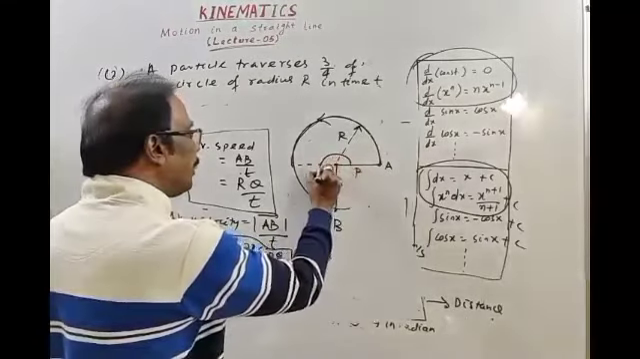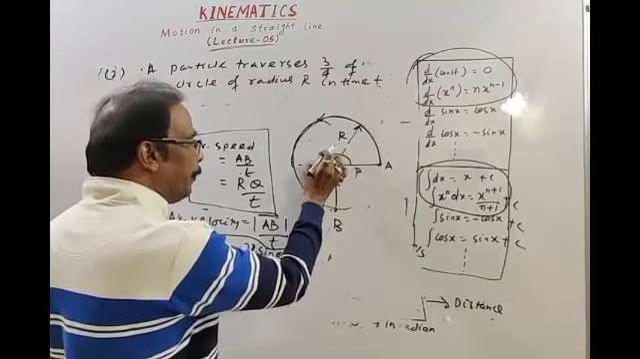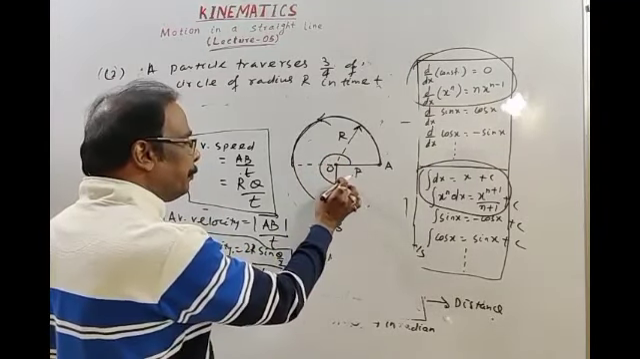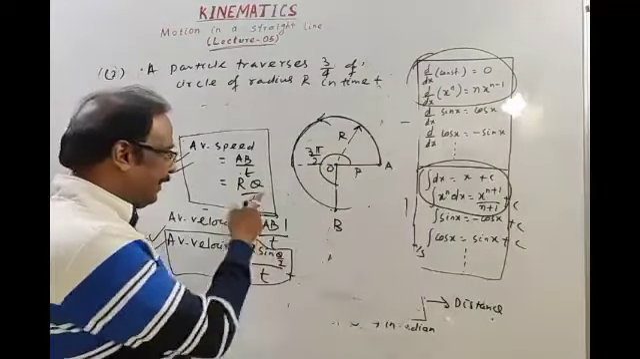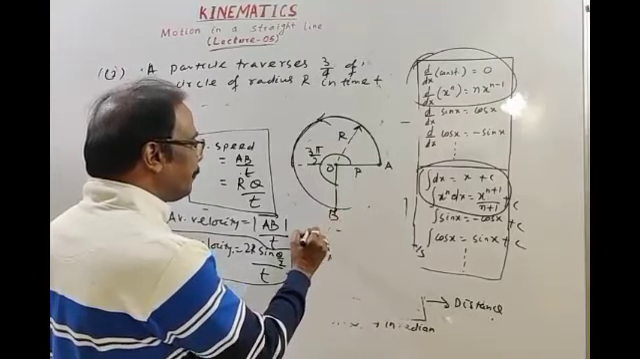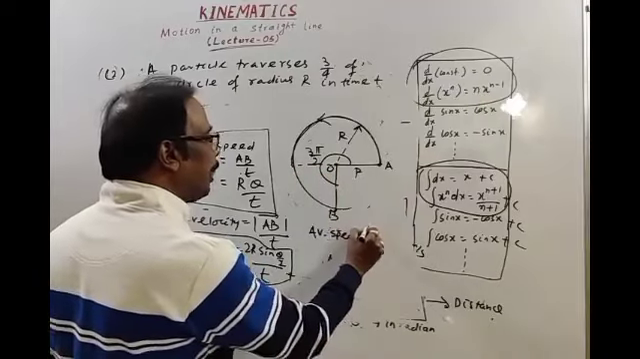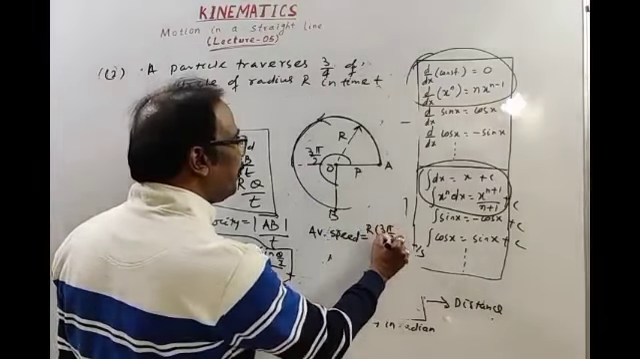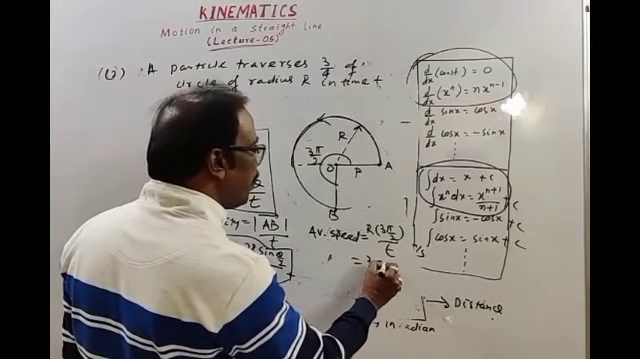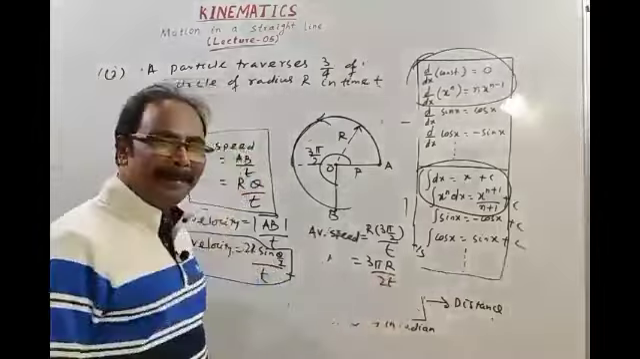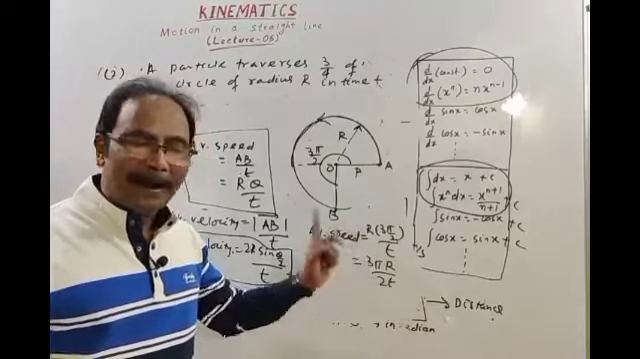See, for the total angle, we have to take theta in radians. This angle is pi, 180 degrees is pi. This is pi by 2, meaning 90 degrees. Total angle is 3 pi by 2. Okay. Then for average speed, just use this formula. Average speed is r theta, theta is 3 pi by 2, divided by time t. Then average speed is 3 pi r by 2t. If the value of r and time t are given, then you can calculate the average speed.